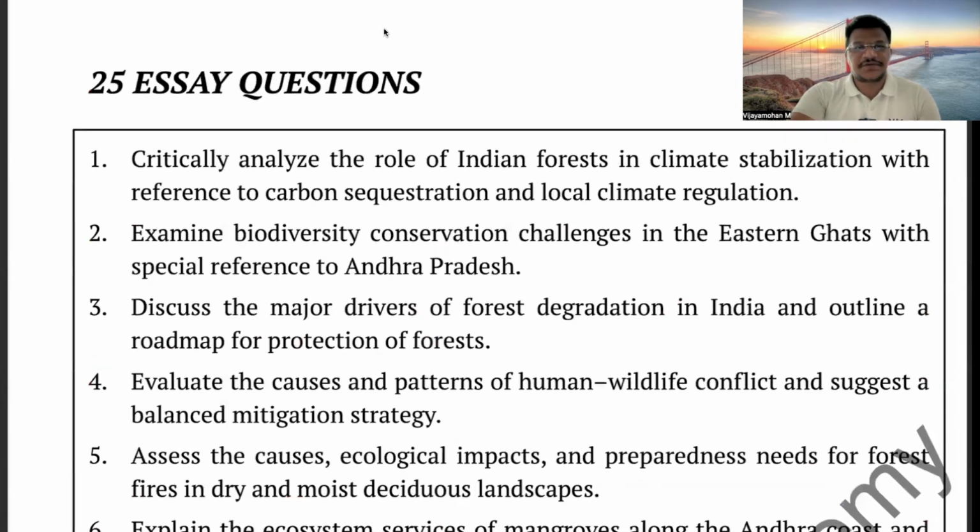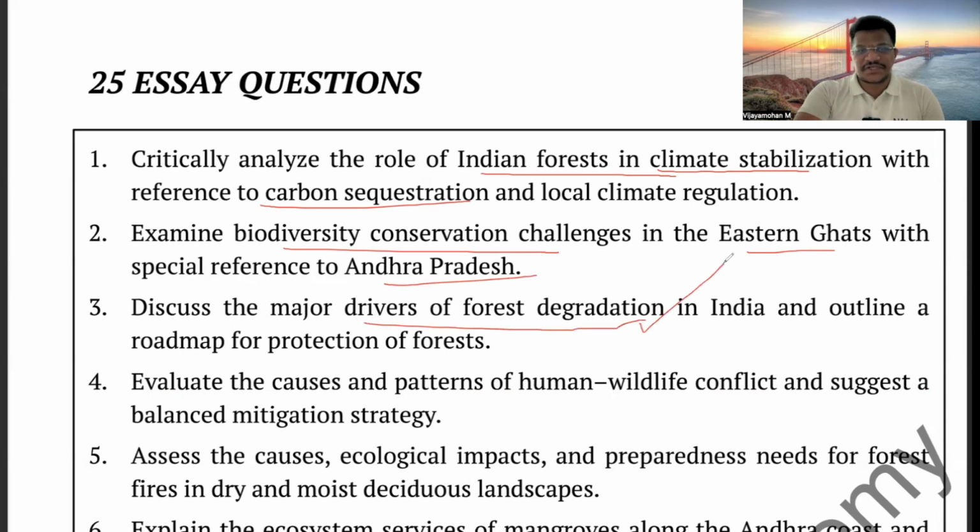Here you can see that we try to cover as many aspects as possible related to forest and environment. Climate stabilization, Indian forest in climate stabilization, carbon sequestration, and biodiversity conservation in the Eastern Ghats in Andhra Pradesh, the major drivers or reasons for forest degradation in India, evaluating the causes and patterns of human wildlife conflict, and assessing the causes, ecological impacts, and preparedness needed for forest fires in dry and moist deciduous landscapes.